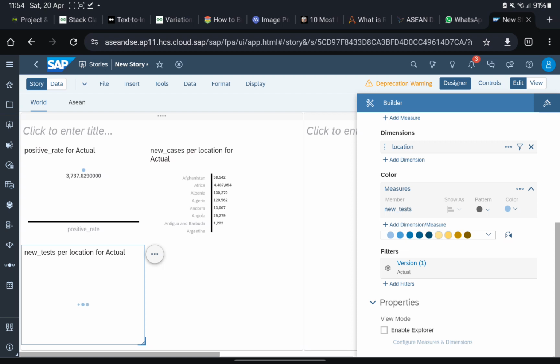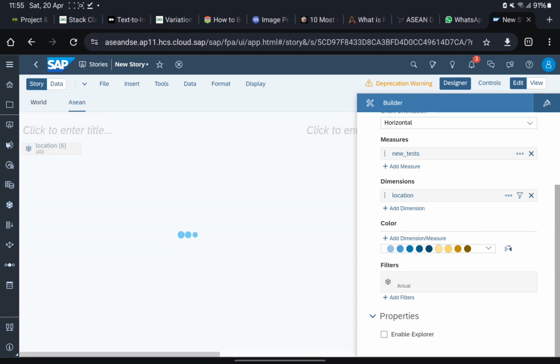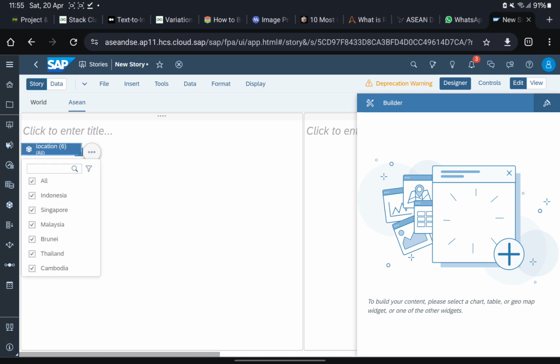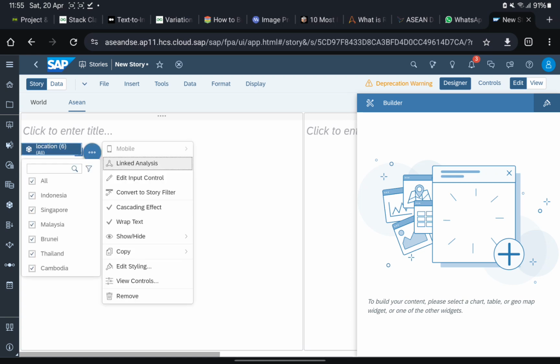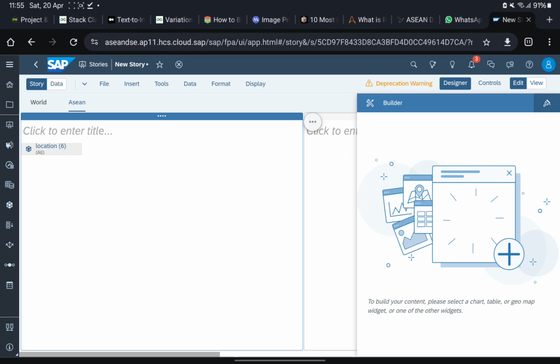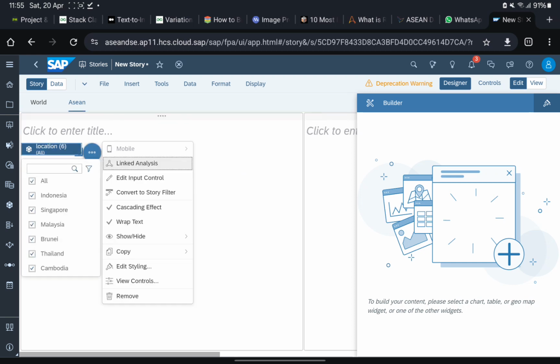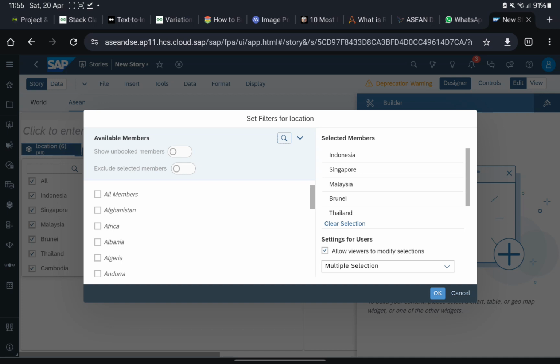We can play around with all this. If you want to display all the countries that we did, just drag the locations and make it larger. If you have any problem, just raise your hand.